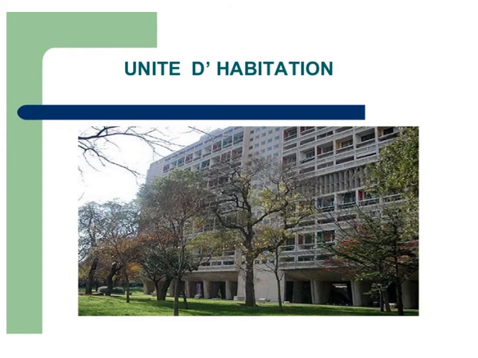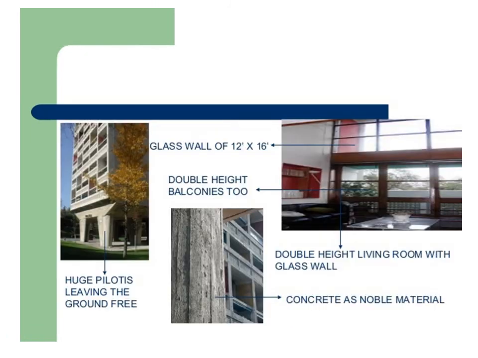Next, he considered the concept of habitation. While planning for habitation, he provided huge pilotis leaving the ground free, with double height balconies too. Also, the windows were provided with a glass wall of size 12 by 16 feet. A double height living room with a glass wall is provided. Concrete as a noble material was used.